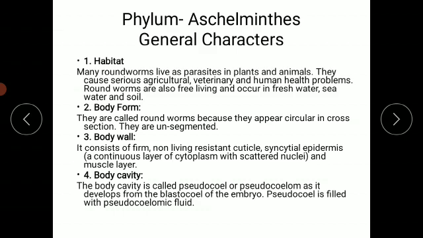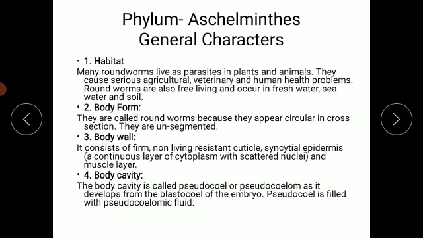Roundworms are also free living and occur in fresh water, as well as in sea water, and they are also present in the soil. Means they not only act as parasites, but they live freely in aquatic habitat and in terrestrial habitat. In the aquatic habitat they are present in fresh water and sea water, means both marine habitat and freshwater habitat, as well as in the soil too.